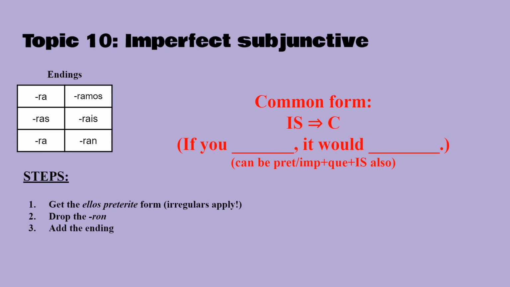Sometimes you can also have like the last thing with the que, but it's preterite or imperfect first. Here's the steps. First, get the ustedes preterite form of whatever verb it is, and the irregulars apply. All those irregulars that we already talked about, they apply, so that's why it's important to know that. Drop the RON, and then add this ending. There is also an alternate ending that is SE, but that's not really used anymore, so know this one.